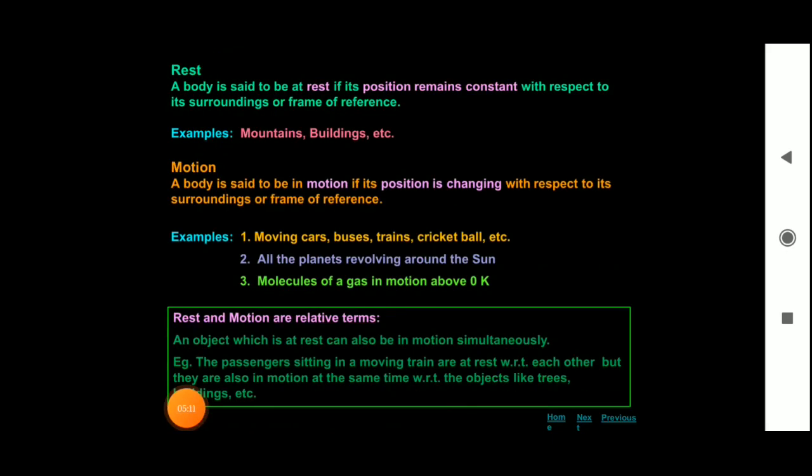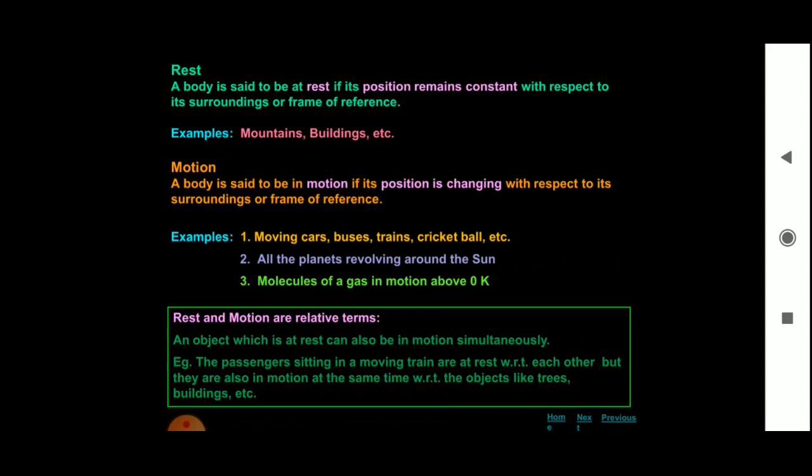Now, let us see the introduction to motion. In our everyday life, you see things moving here and there. For example, vehicles are running on the road. Aeroplanes are flying in the sky. Can you remember such types of movement?